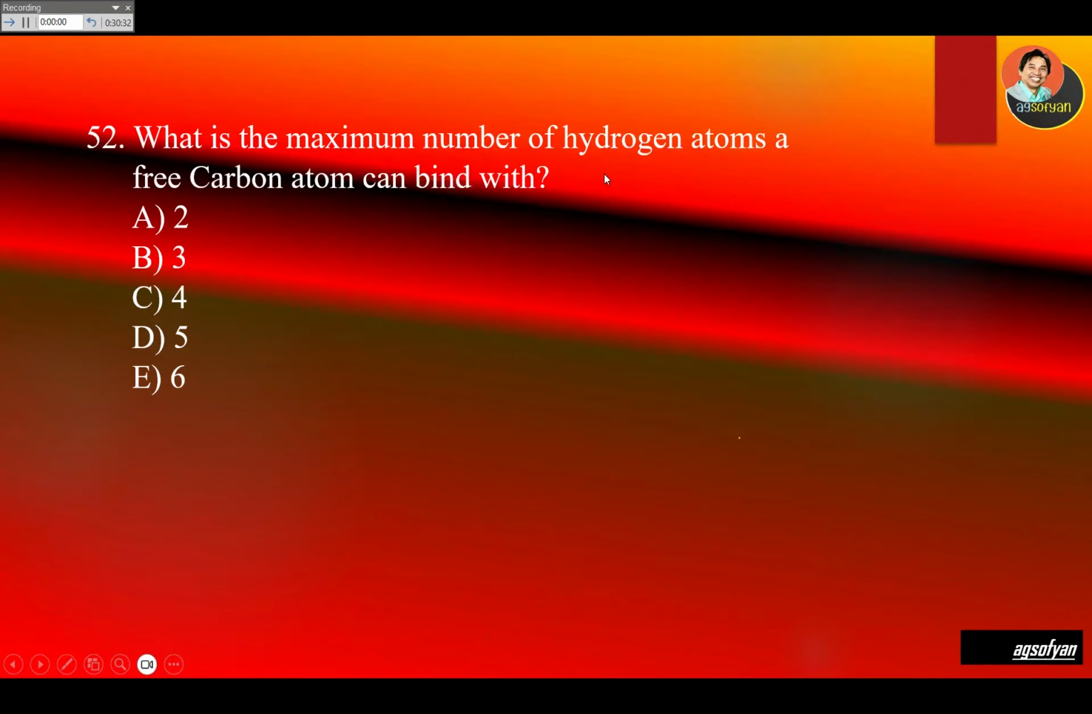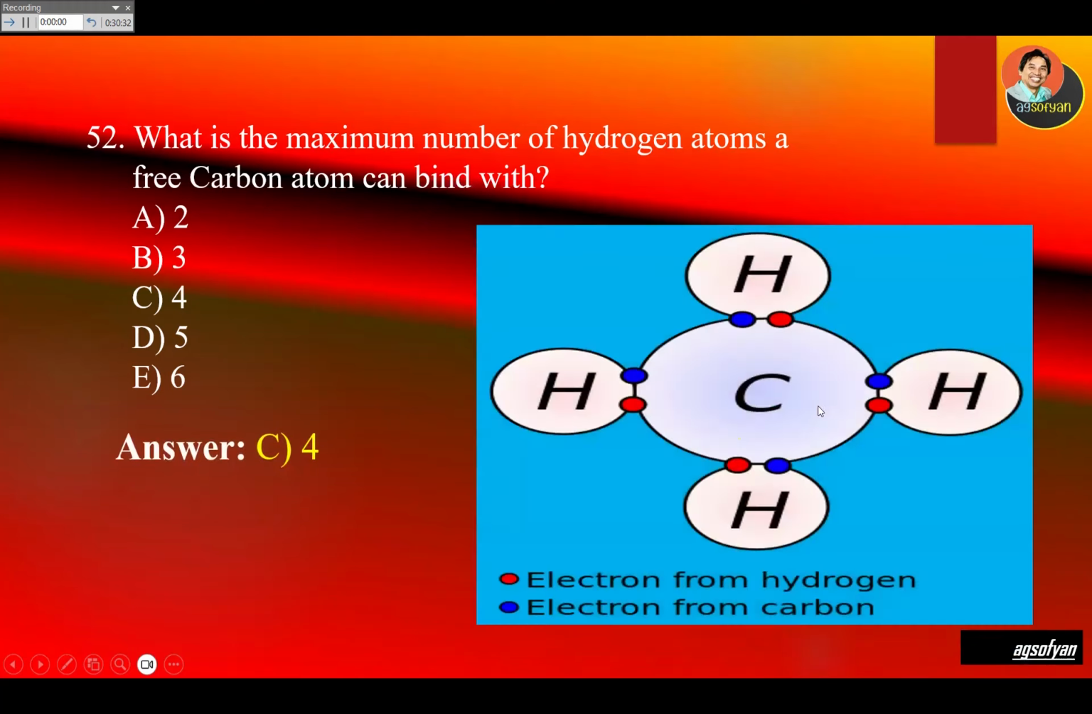What's the maximum number of hydrogen atoms a free carbon atom can bind with? So carbon, the valence shell is four. Okay, so there are four electrons on the outermost electron shell, and the hydrogen carries one electron. So when they're sharing, it means that it can take four hydrogens, right? Because there are four electrons on the valence shell.